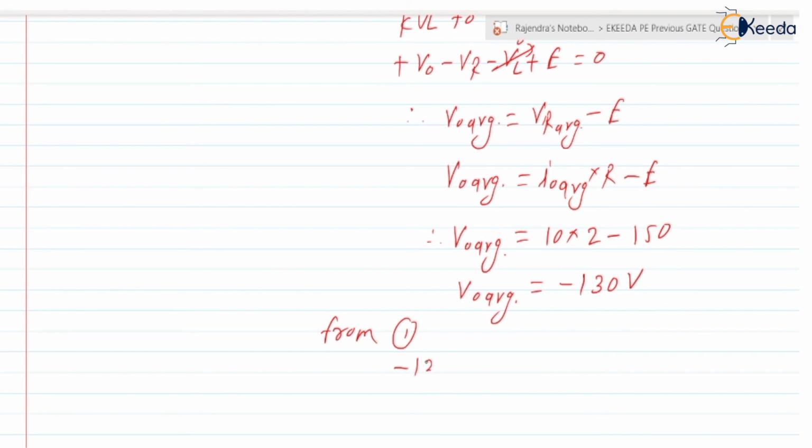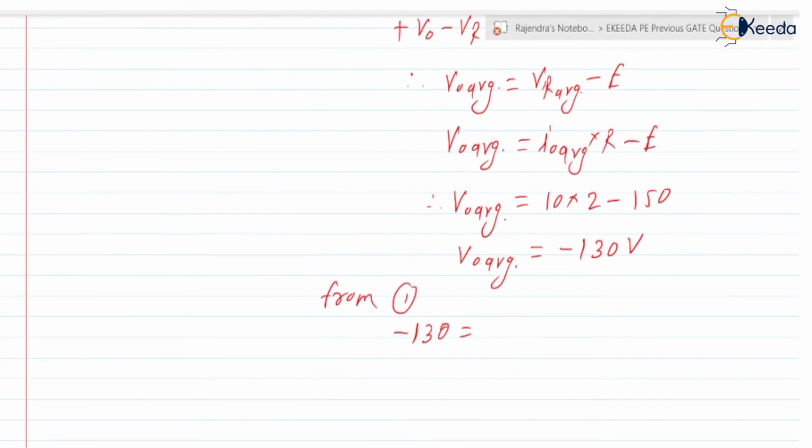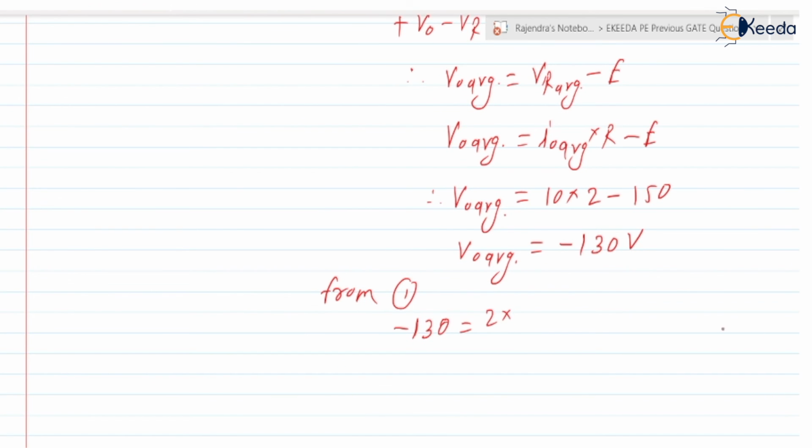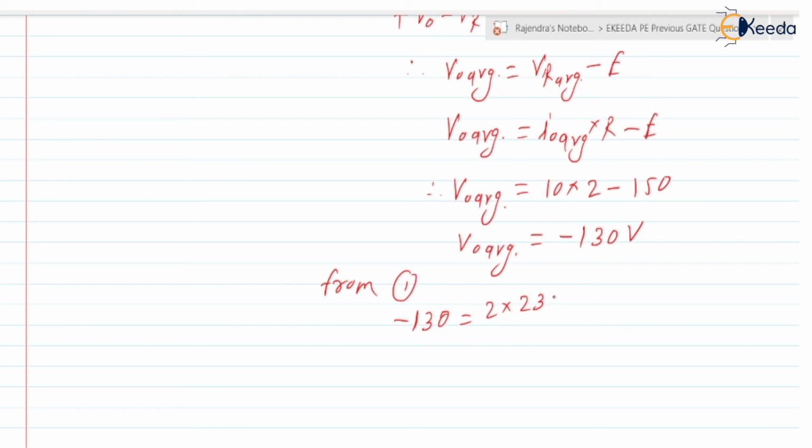V0 average, minus 130, is equal to 2 Vm by pi into cos alpha. What is Vm? 230 root 2. So 2 into 230 into root 2 by pi into cos of alpha.